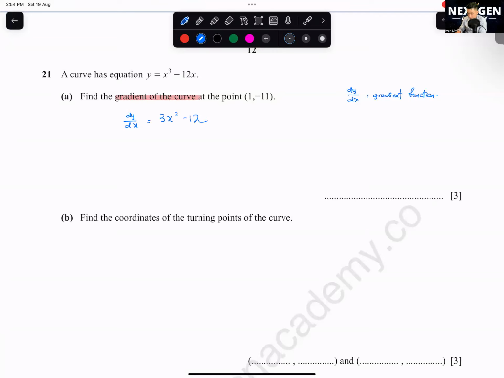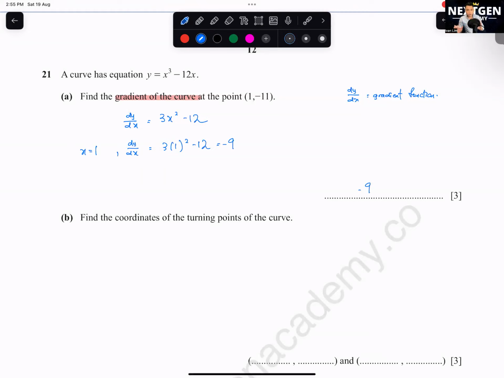After you find this dy over dx, that means this is the equation that represents the gradient at any point on the curve. It's a gradient function. Then what you're going to do is substitute the x value into the gradient. So sub in here, which is 3 times 1 squared minus 12, you'll get negative 9.